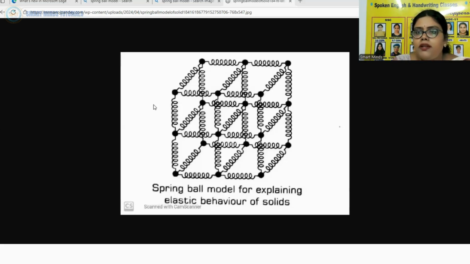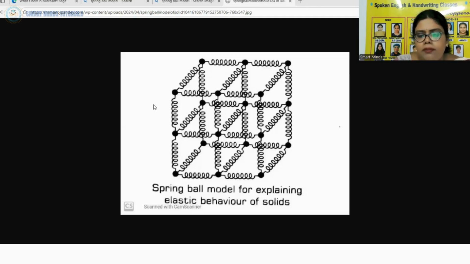So when a solid is deformed, the atoms or molecules are displaced from their equilibrium positions, causing a change in their interatomic or intermolecular distances. So, when the deforming force is removed, then the interatomic forces tend to drive them back to their original positions. Thus, the body regains its original shape and size.